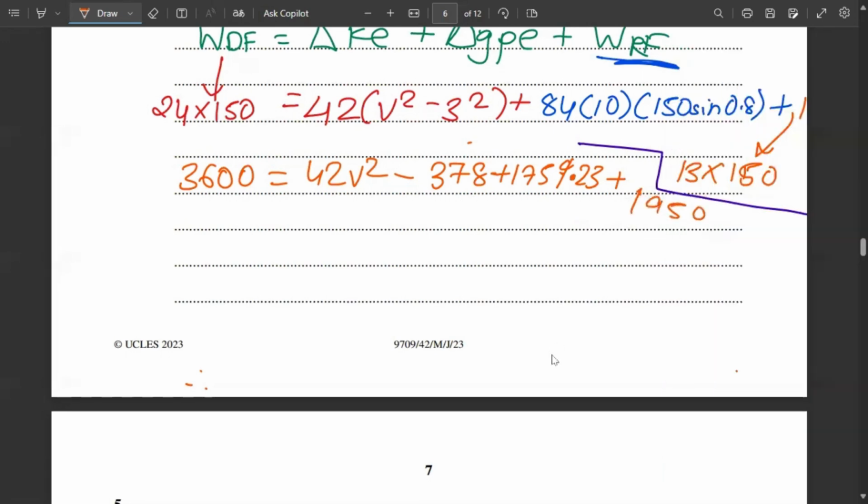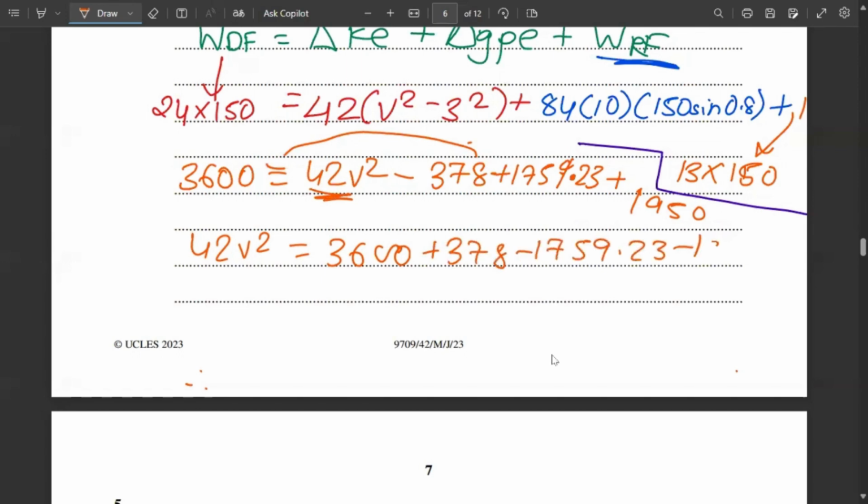So now we have to make b square the subject. So 42 b square is 3600, putting it here, plus 378 minus 1759.23 minus 1950. Then this entire thing, oh sorry, 42 will come down, not b square. This 42 which I cancelled right now, I just put it down, and v will be the root of this entire thing.